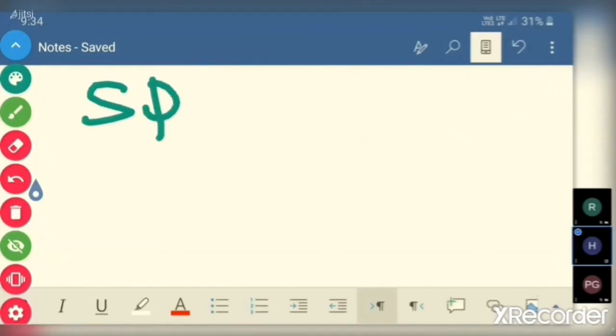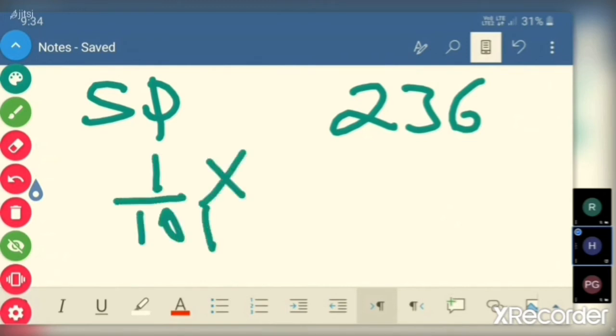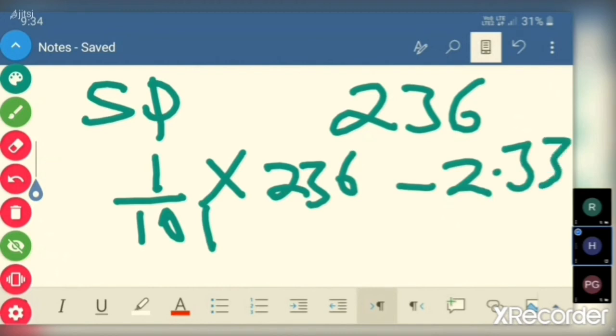The sale price is 236, and if you remove the tax, that is 1 divided by 101 into 236, it will come to 2.33. So 2.33 is the tax included in 236.